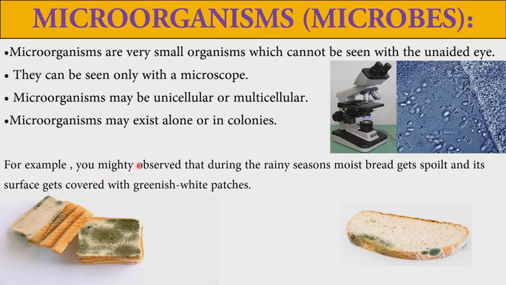For example, dear students, during the rainy season you might have seen bread spoiled. Can you see the picture? The greenish white appearance you can see. In the rainy season, moist bread gets spoiled and its surface will be covered with green patches. These are nothing but fungus. These are once again microorganisms.